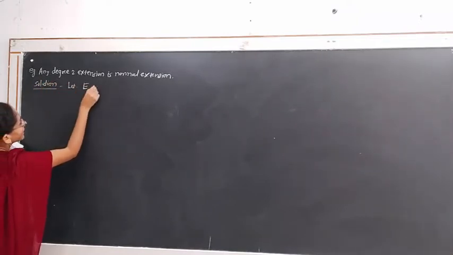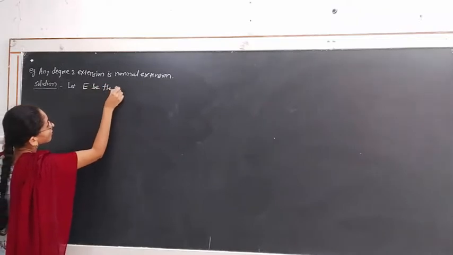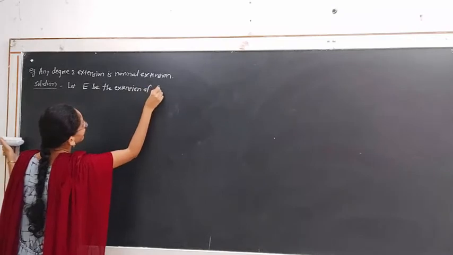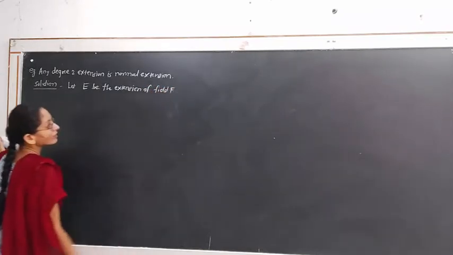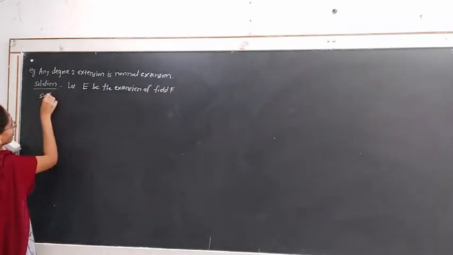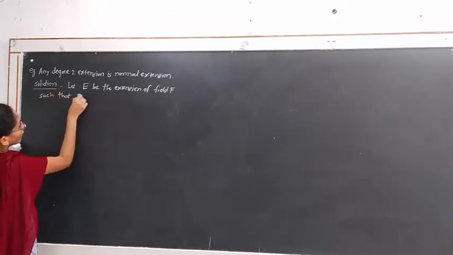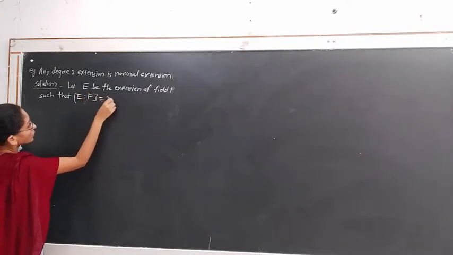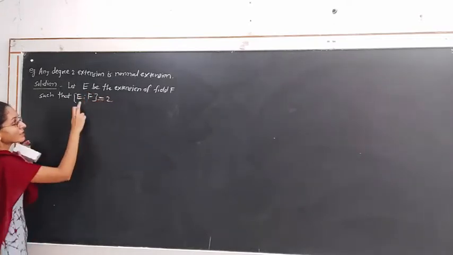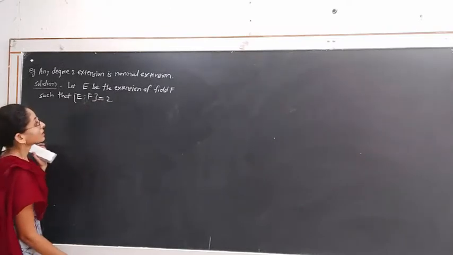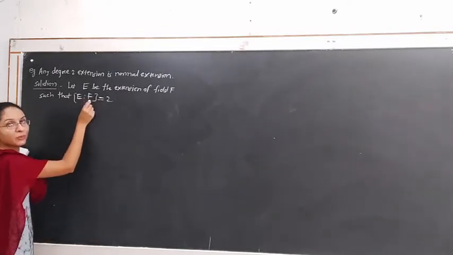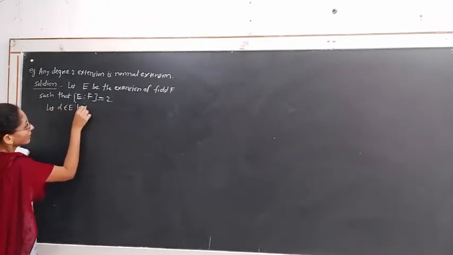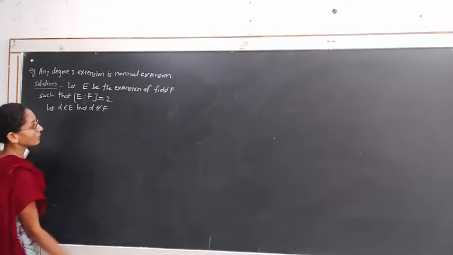Let E be an extension of field F such that the degree of extension E over F is equal to 2. As this degree of extension is 2, there is some element which does not belong to F but belongs to E. Let alpha belong to E but alpha does not belong to F.